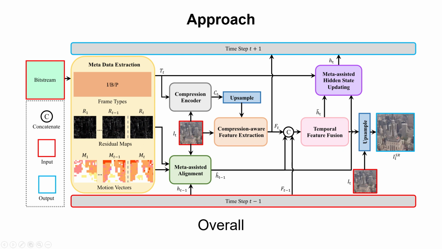Given a compressed video and its metadata, we first utilize a compression encoder to generate a compression representation based on the pixel information and the frame type. Next, we pass it through the compression-aware feature extraction module to modulate the extraction process. Then, we utilize the meta-assisted alignment module to align the hidden state from the previous time step to the current time step and perform fusion. Before passing it to the next time step, we also update the information based on the current frame type.